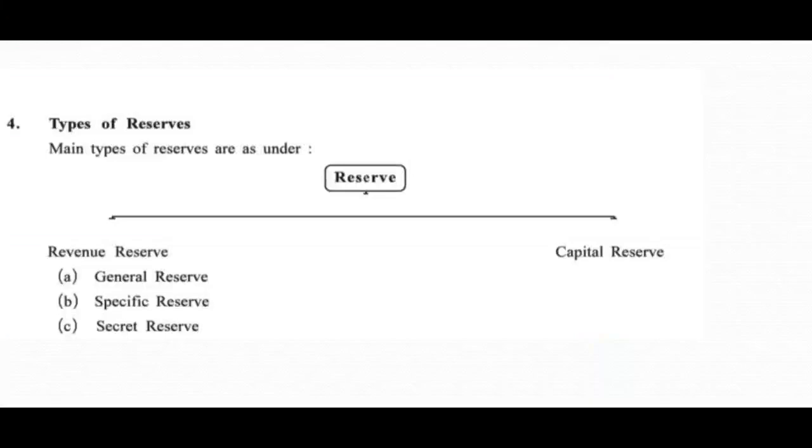A simple way to understand: the routine profit, or profit which is generated out of routine activities and purchase and sale, is known as revenue profit, and the capital profit is from non routine activities of business. So let us talk about each and every term in detail.